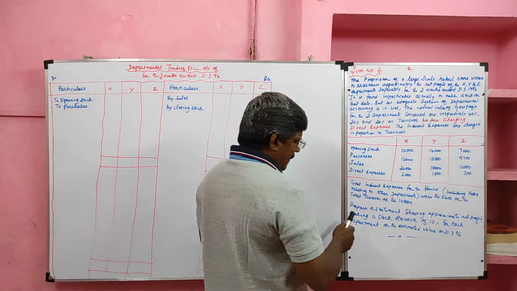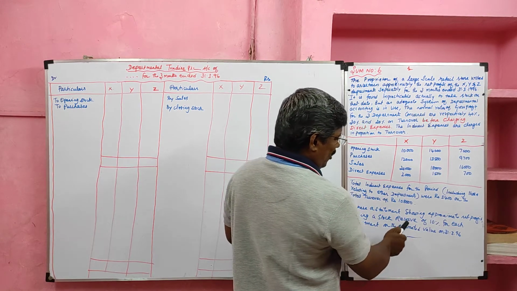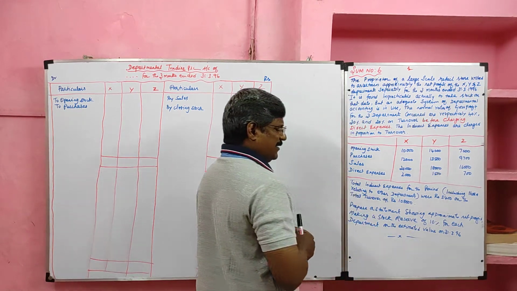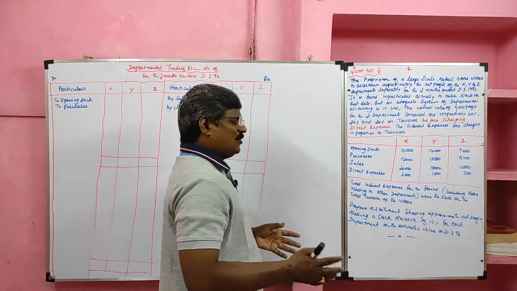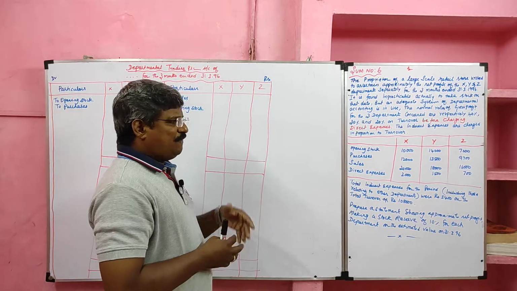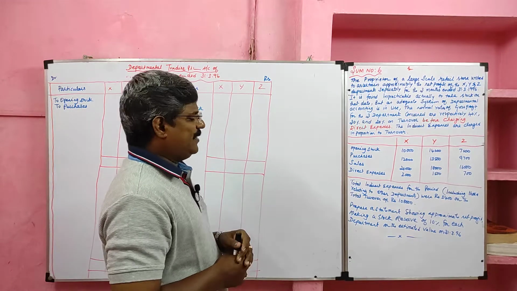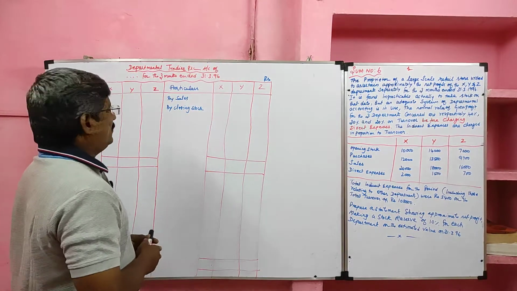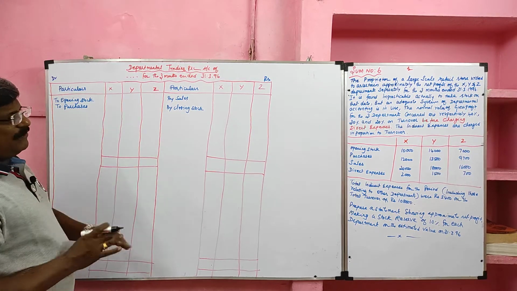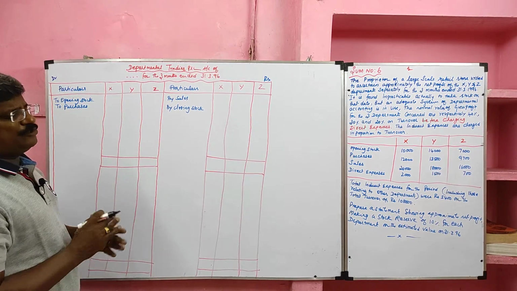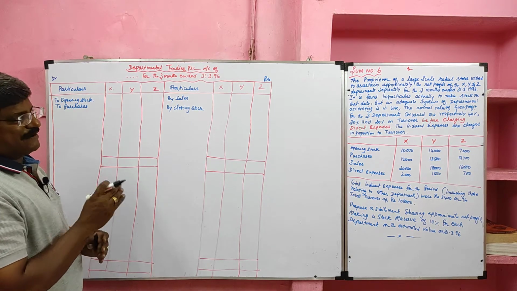Okay. Then prepare a statement showing approximately the net profit, making a stock reserve of 10% for each department on that estimated value on 31st March 1996. So they are asking us to take stock reserve for three departments at 10% on the closing stock of each department. Yes, I am going to solve the problem. Look at the board here. I have drawn the trading account format and the profit and loss account format. Here we need not prepare a general profit and loss account since they are asking for net profit separately.